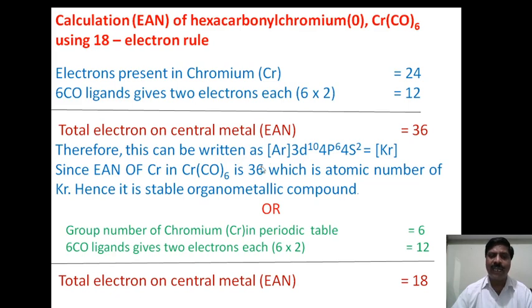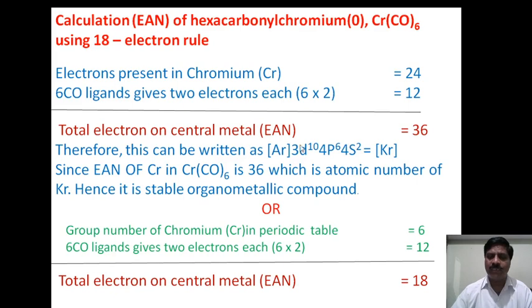This can be written as argon 3d10 in the formula, that is (n-1)d10 ns2 np6. Similarly, here n is equal to 4, so we get argon 3d10 4s2 4p6.